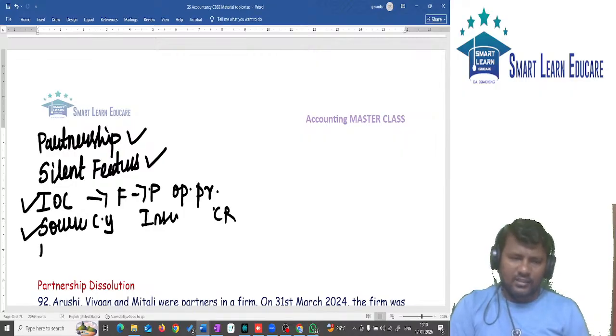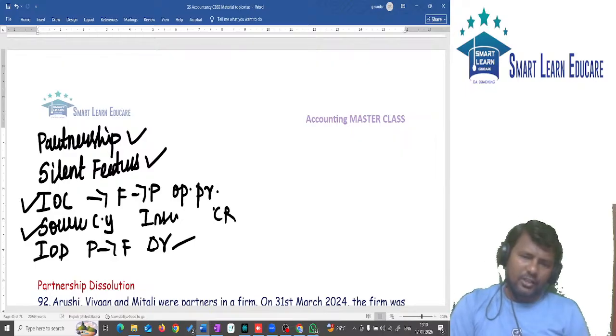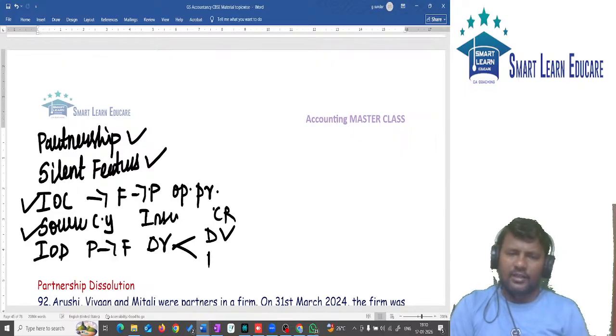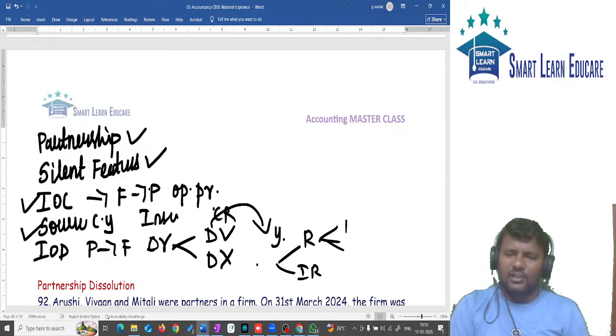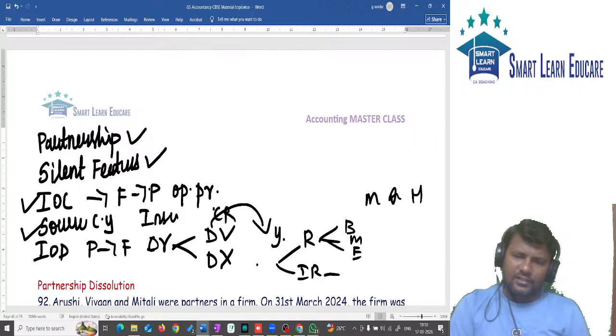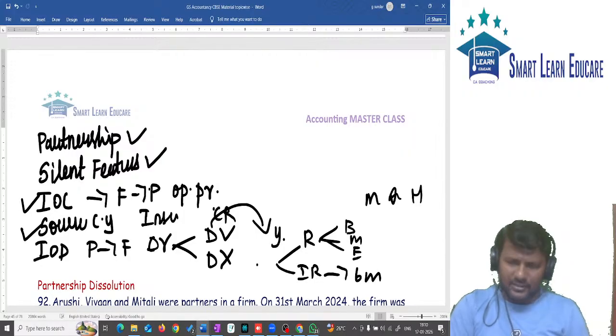Then we discussed interest on drawings. What is interest on drawings? It is a compensation paid by the partner to the firm. It should be calculated on drawings. We have two types of drawings: date of drawings given, date of drawings not given. If the date is given, you should calculate from the date till year end. If the date is not given, there are two classifications: regular and irregular. Regular has three classifications: beginning, middle, end. Regular has three classifications: monthly, quarterly and half-yearly. If it is irregular, it should be calculated for 6 months.